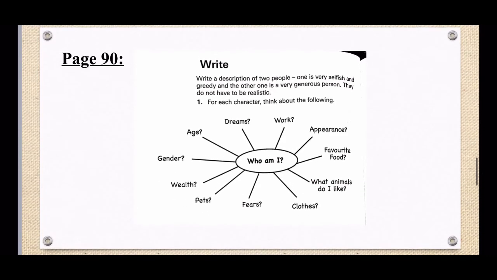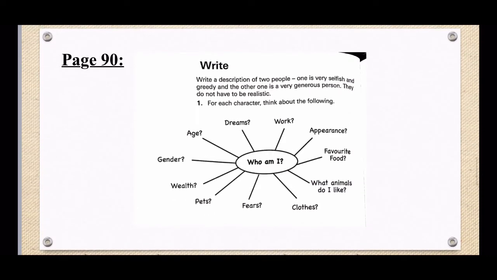Okay, so you can go to page 90 in your textbook. Today we are going to do writing. It says, write a description of two people. One is very selfish and greedy, and the other one is a very generous person. They do not have to be realistic. Like I just showed you in the examples, we have a greedy person and we have a generous person, and they're asking us to describe these two people.